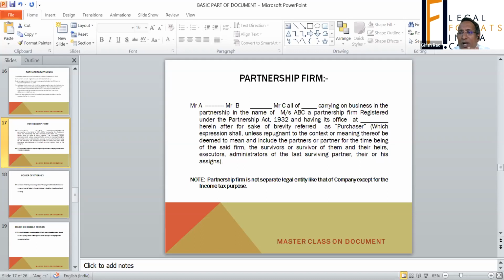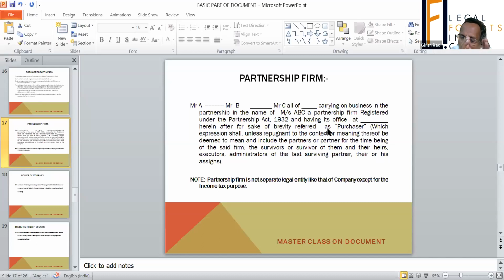So you can't write or mention that XYZ, measures X ABCD, a firm registered under the Partnership Act, is totally wrong, and it will be certainly 100% wrong when you are writing about any transfer of property. Understand this. When you are writing about transfer of property, where the property is sold, the partners don't have any implied right to sign on behalf of a firm to sell a property.